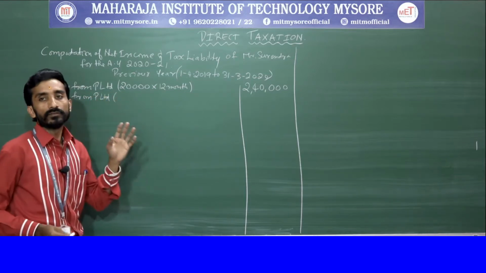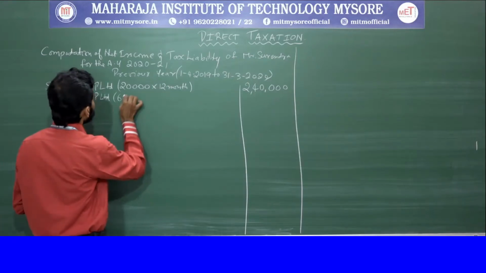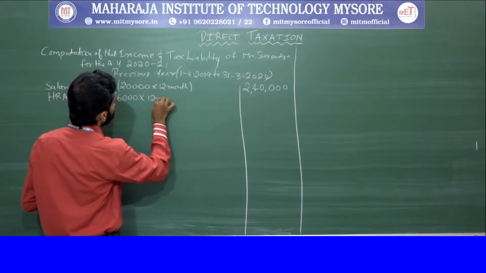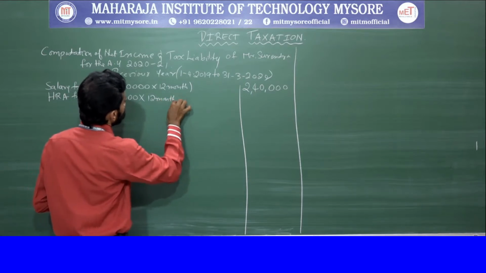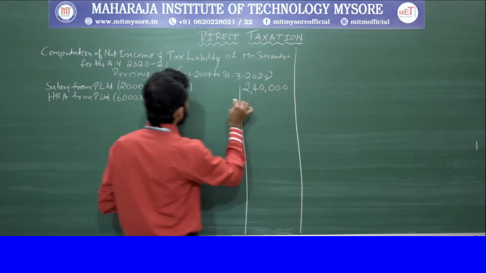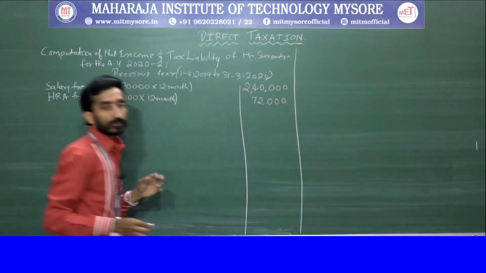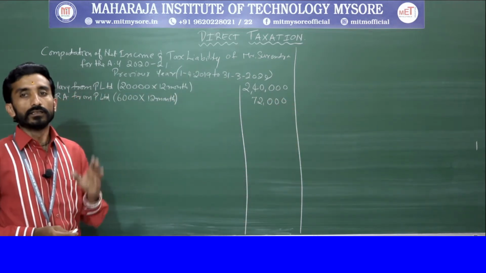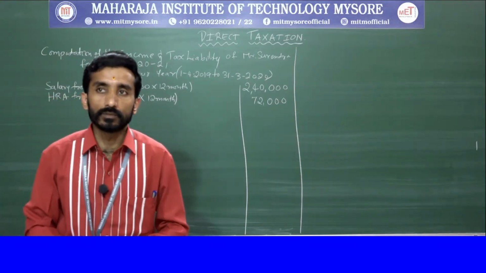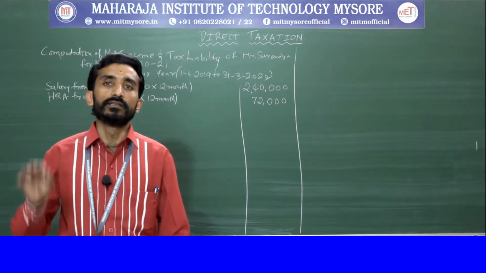What is the amount of HRA he has received? 6,000 per month he has received, into 12 months. So no exemption is provided. So it is 72,000.